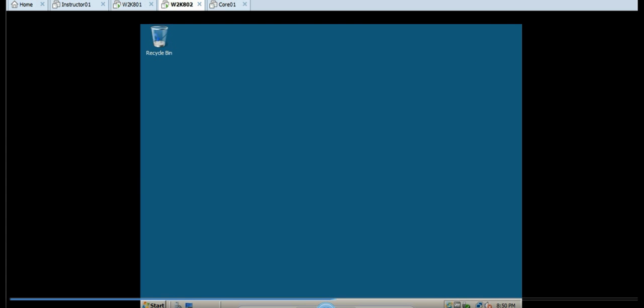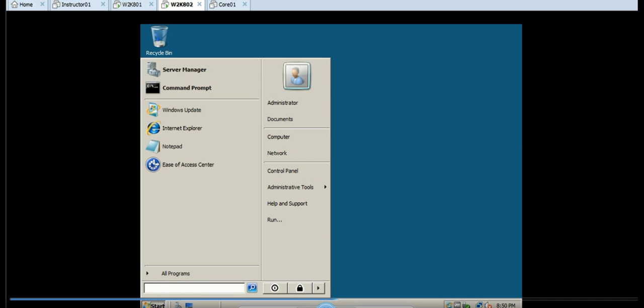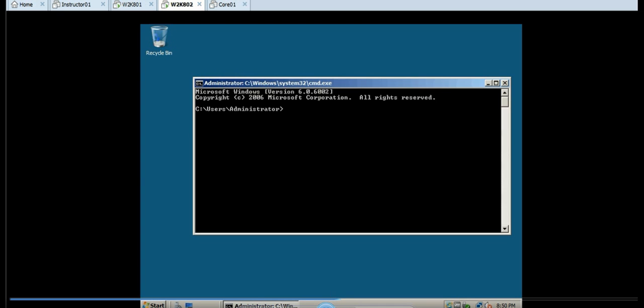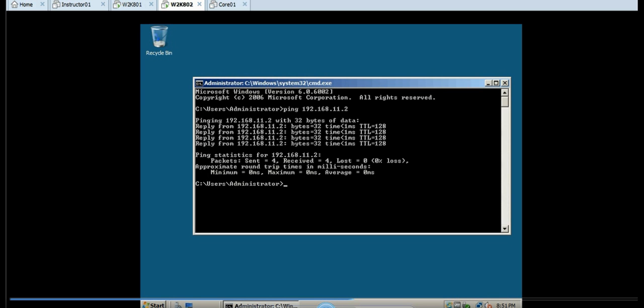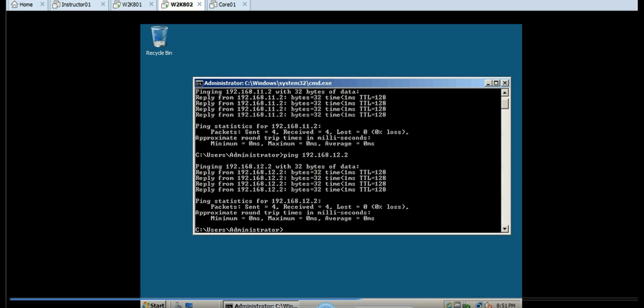So next what we're going to do is hop over to the second server and ping back to the first server. We're going to type in the 11.2 network. We're going to type in the 12.2 network. And both of those networks are the first and second adapter on this second server. Now we're going to try the other server.